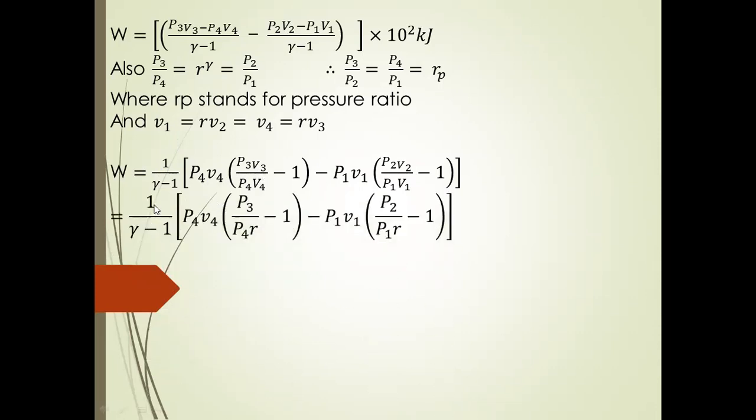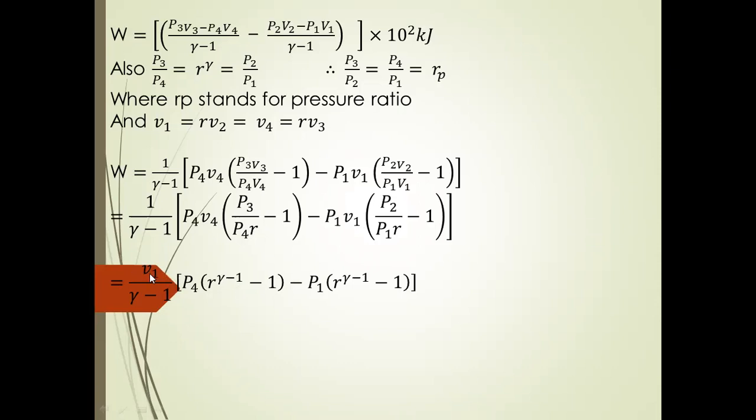Finally, we have 1 divided by gamma minus 1 into P4 V4 (P3 by P4 into r minus 1) minus P1 V1 (P2 by P1 r minus 1). From here, V4 by V3 is equal to 1 by r, and V2 by V1 is equal to 1 by r. So we get V1 divided by gamma minus 1 into P4 (r power gamma minus 1 minus 1) minus P1 (r power gamma minus 1 minus 1). Here V1 is equal to V4, so generally we take V1 equal to V4.